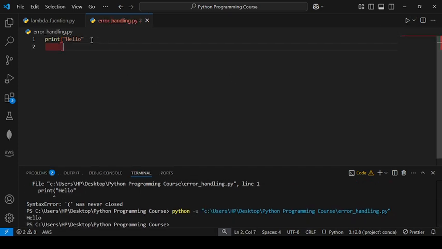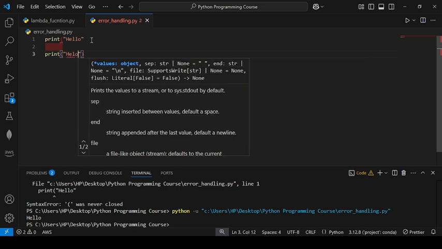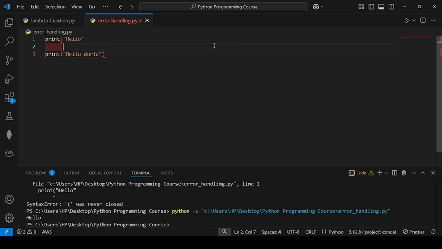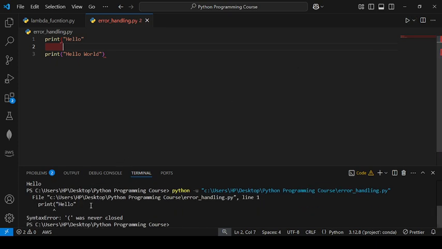Suppose I write here print hello world. Then I will check it. Then you will see a syntax error. The code written after this line will not execute, because first it reads the code from start to end, so this will lead to an error. So the code written after that will not be executed, but we want it to execute. So how to do it? We can use the try and except block. I will show you.